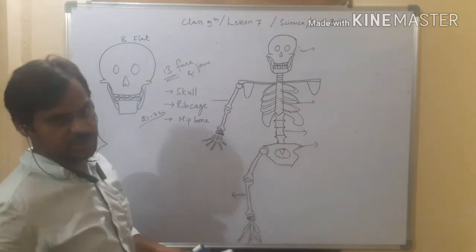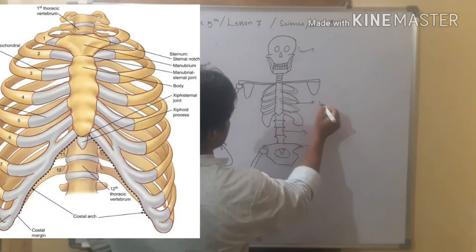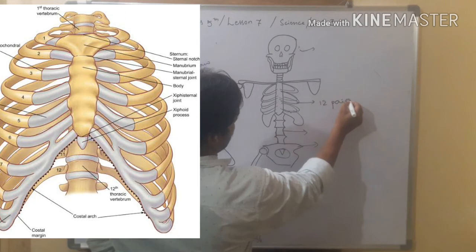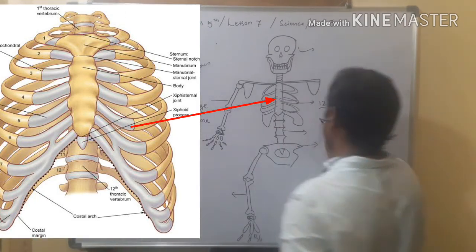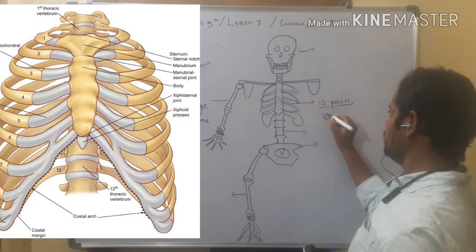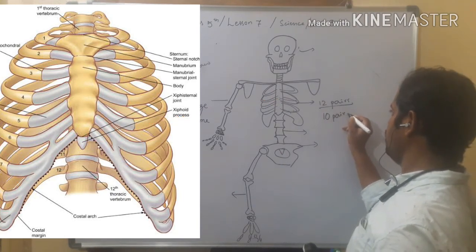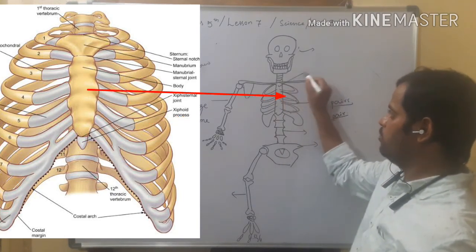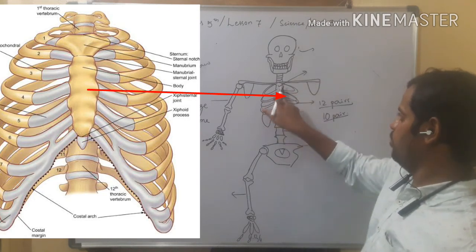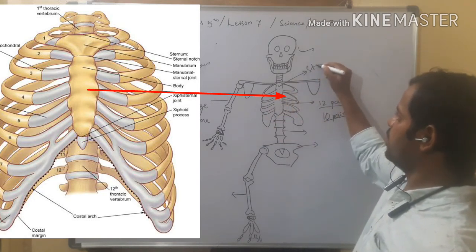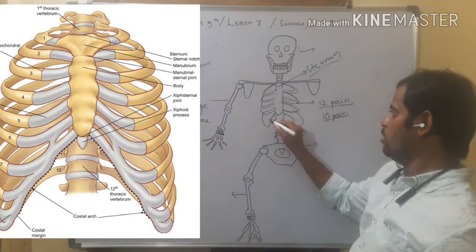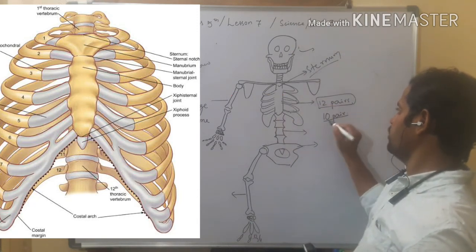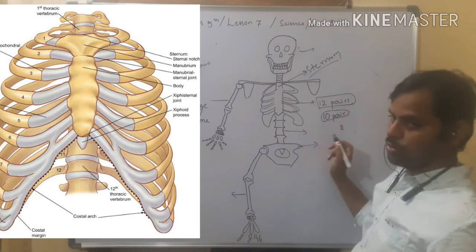And come to the rib cage. The rib cage contains 12 pairs of bones, and out of these 12 pairs, 10 pairs are attached to the middle strong bone, and this bone is called the sternum. In higher classes you are going to learn more about that. So sir, you are telling it is 12 pairs, then what about the two more pairs?